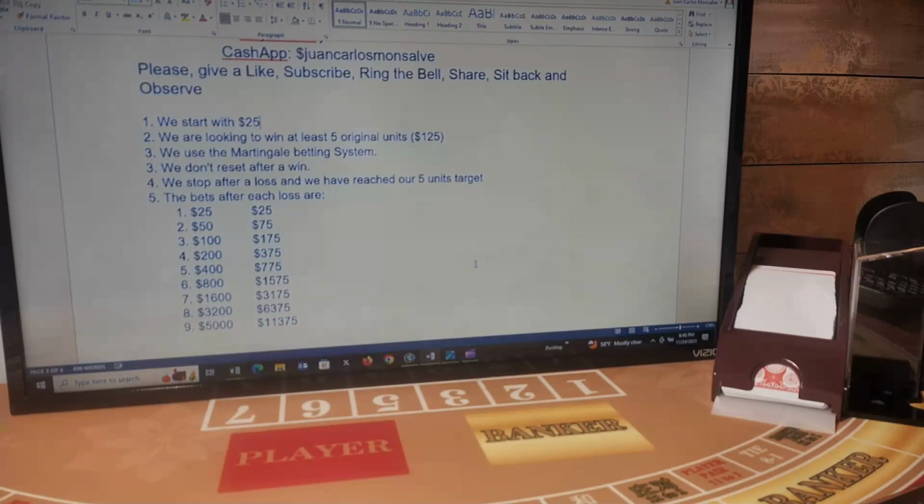The bets after each loss are as follows. $25 is the original, the first bet, and if I lose, it goes to 50. If I lose, it goes to 100. If I lose, 200, 400, 800, 1600, 3200, and 5000. The reason from 3200 to 5000 is because 5000 is usually the maximum limit per table when the minimum amount is 25. 25 minimum, 5000 maximum.